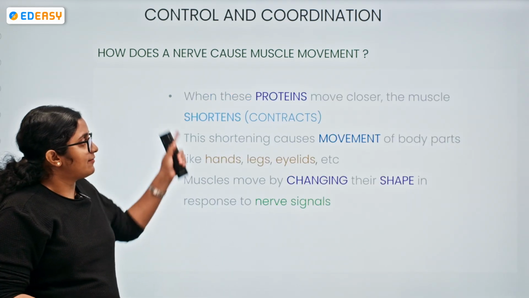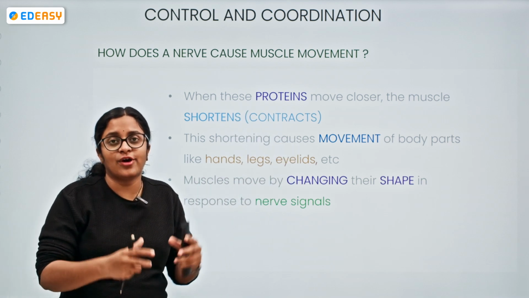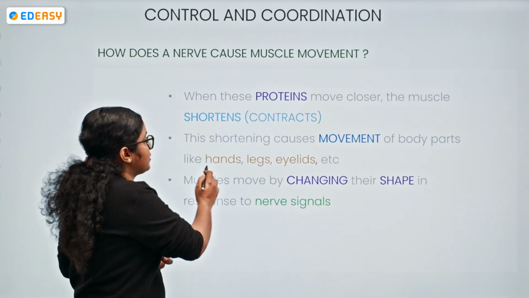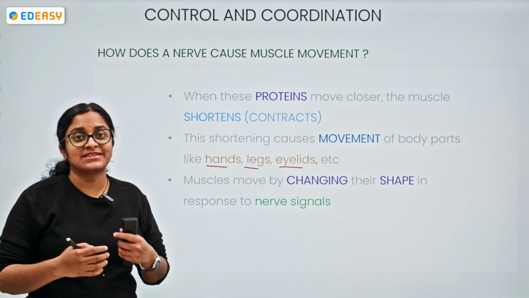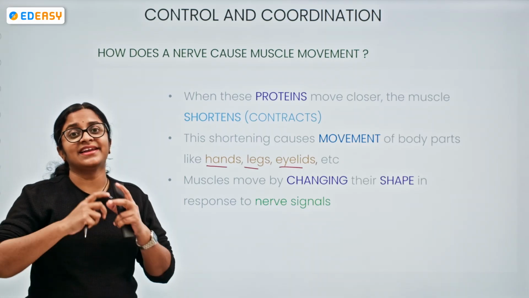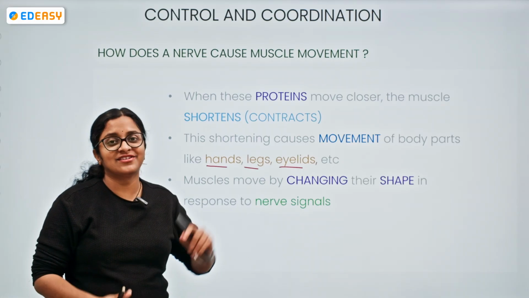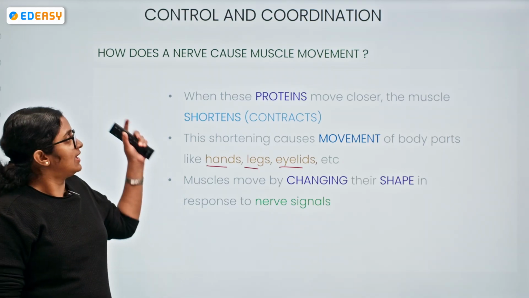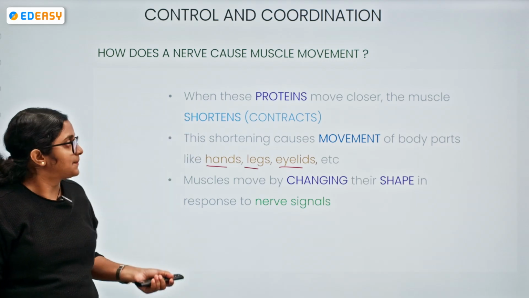So, when the proteins move closer, shorten, and contract, movement is created. It might be the movement of hands, legs, and eyelids. Muscles change their shape in response to the nerve signals they receive. So this is how a nerve impulse causes muscle movement.